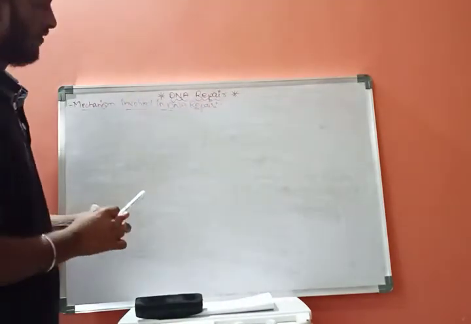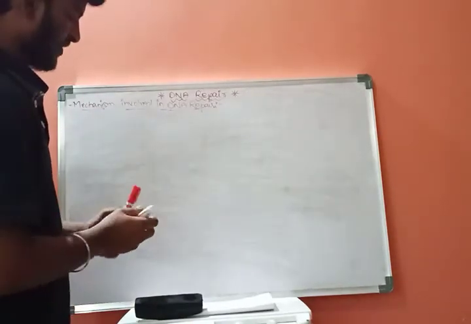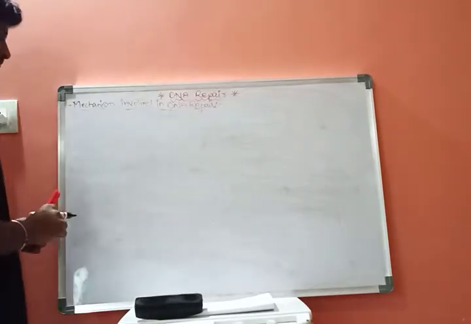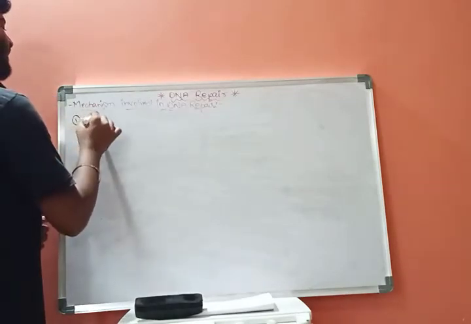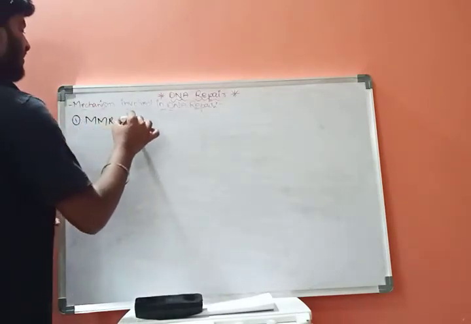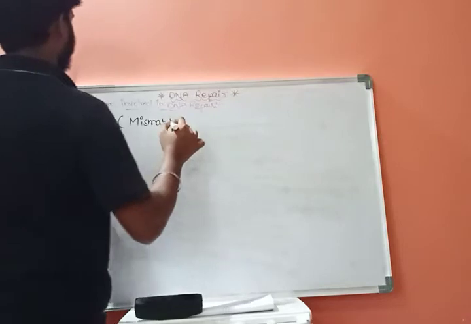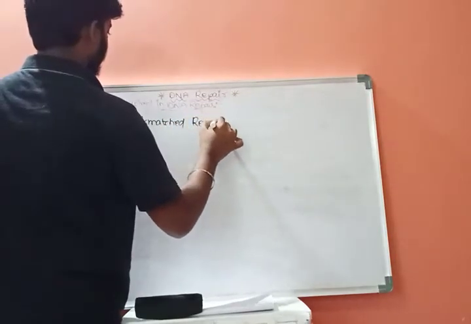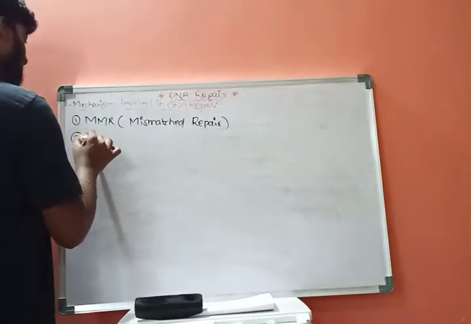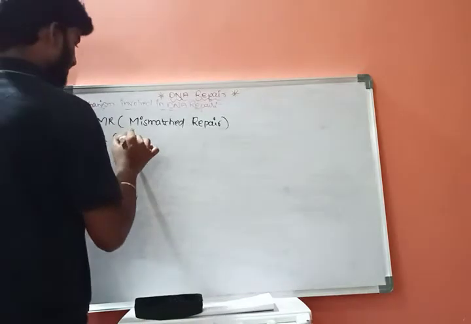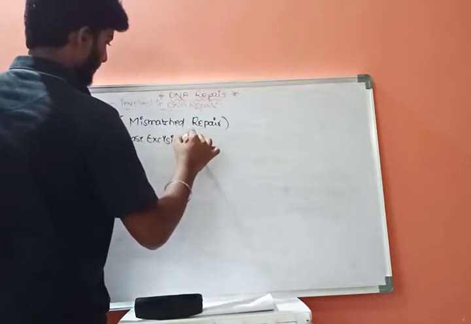The mechanisms involved in DNA repair: there are 5 different types. The first one is MMR, that is mismatch repair. The second one is BER, that is base excision repair.